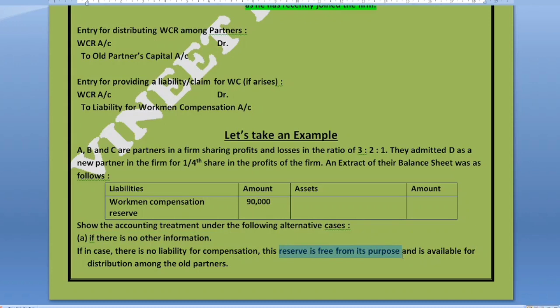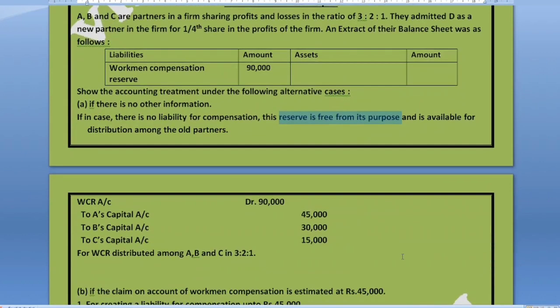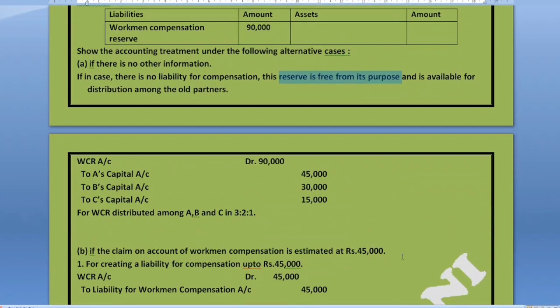What was the purpose? I would like to repeat it again. The purpose was to provide the claim from this reserve to the employee or the worker if he had suffered any loss. Now there is no information that any employee has suffered loss from our side. Therefore this reserve is completely free and is now available for distribution among the partners. So how will it be distributed? The whole amount of 90,000 will be distributed among A, B and C.